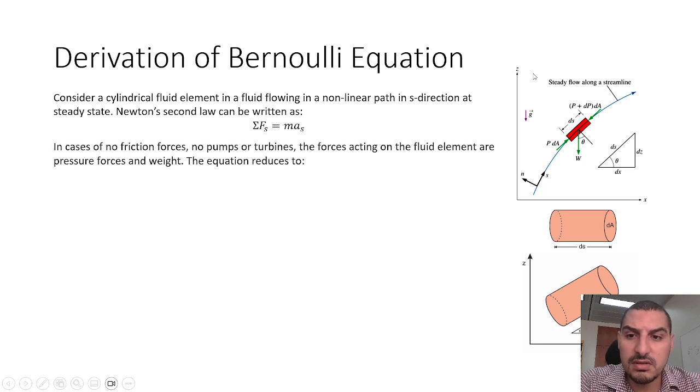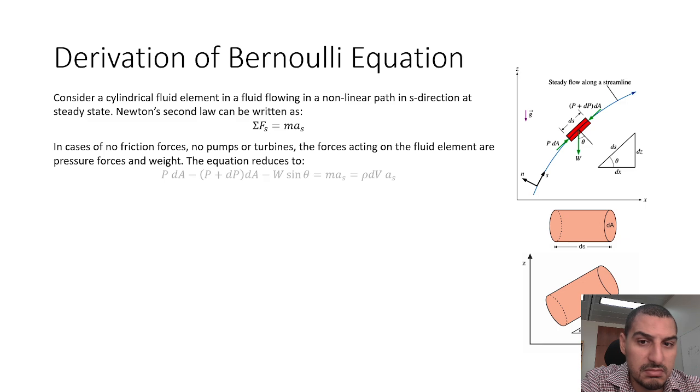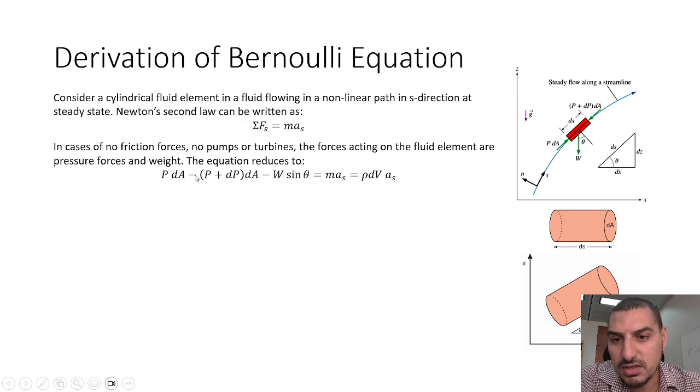So the forces: again, in this case, we ignore the friction forces, we ignore the pumps and turbines, so there is no mechanical work from outside. So the summation of forces is the pressures and the weight, that's it. So you have P dA minus P plus dP dA. Of course, we are taking this as the positive s direction, so anything acting on the opposite side is going to have a negative sign. That's why you put a negative sign here: P plus dP dA, minus W sine theta.